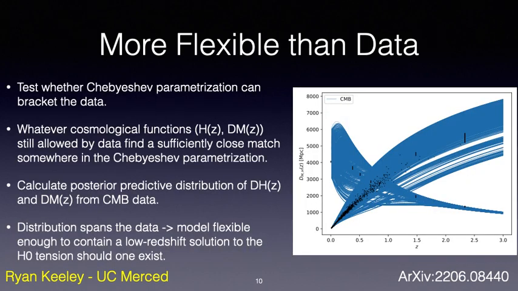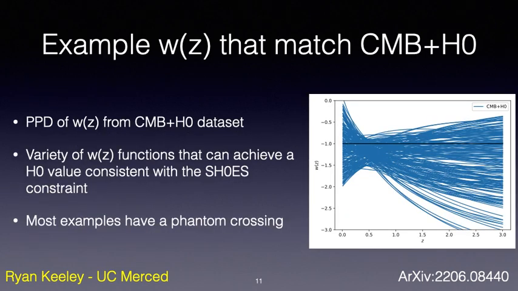In addition to comparing with specific models, another useful test to demonstrate the flexibility of the Chebyshev parameterization is whether it can bracket the data. That is, whatever cosmological functions may still be allowed by the data would find a sufficiently close match in some location in the Chebyshev parameter space. To this end, we calculate a posterior predictive distribution for the Chebyshev model constrained on just the Planck CMB data. The distribution spans the data, which indicates that this model is flexible enough to contain a low-redshift solution to the H0 tension should one exist.